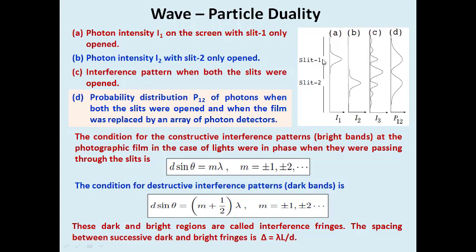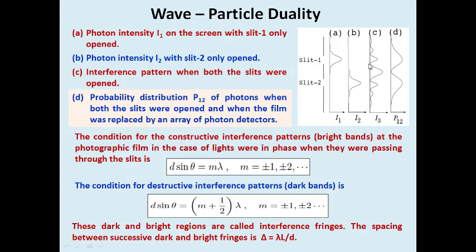For the third condition, when both slit 1 and 2 are open, after a certain time of exposure you notice that we are getting interference patterns with maximum and minimum intensity. The condition for constructive interference, the bright bands in the photographic plate, is d sin theta equal to m lambda, where m represents 1, 2, 3 and so on, on both positive and negative sides, there is no issue.